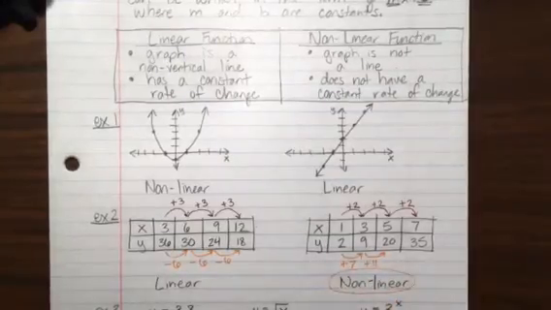Not a constant rate of change. So we have to check both the input and the output. In this case, the output failed. Therefore, the whole function fails. It is not linear.